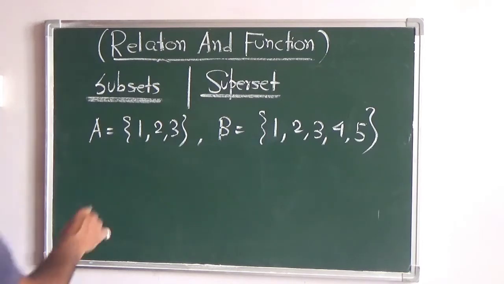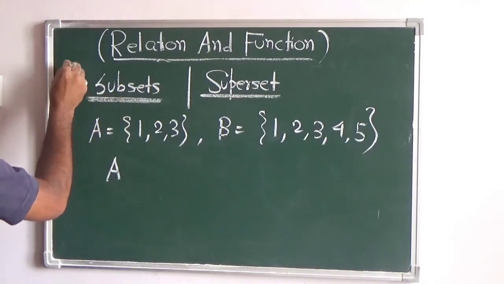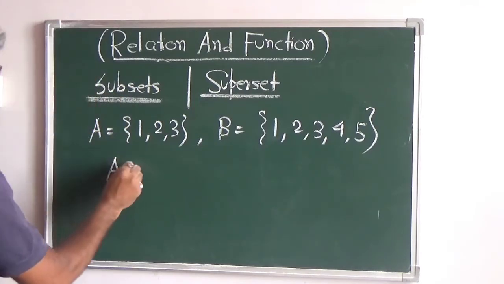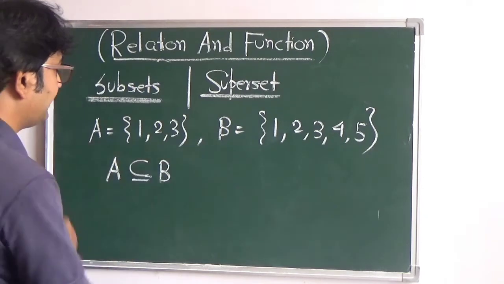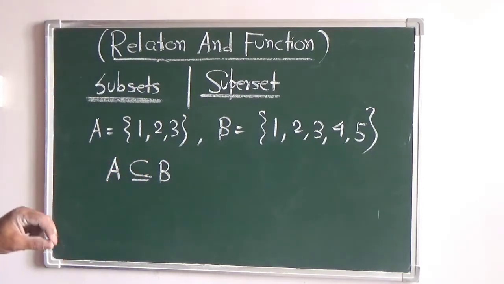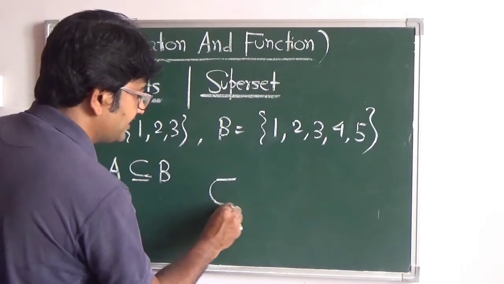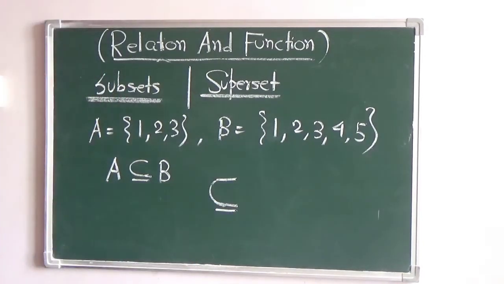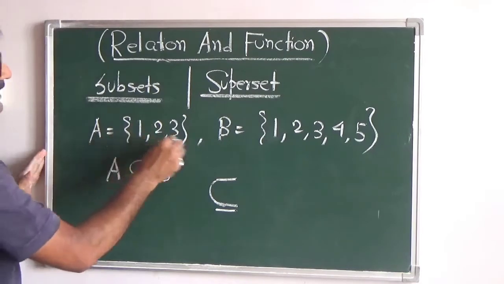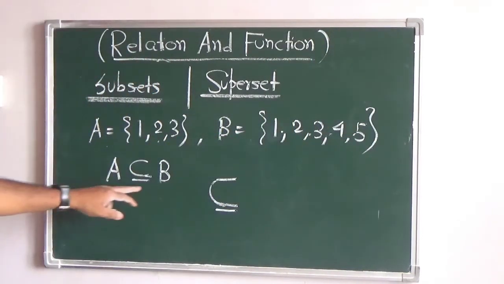So if we talk about this, we can write it with the symbol for subset. This symbol is just a stretched C. Normally you write C like this, extend it a little further and draw this line below it. So this is the symbol for a subset. That means if A is 1, 2, 3 and B is 1, 2, 3, 4, 5, we can write A is a subset of B.